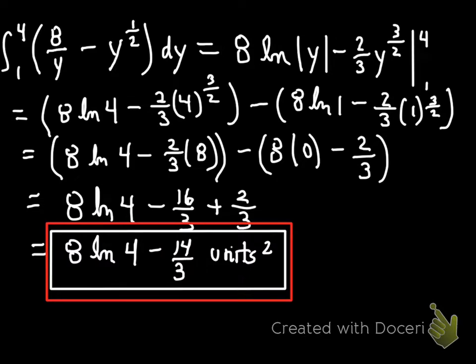So you've seen one example here of taking the top curve minus the bottom curve. This example, a right curve minus a left curve, and the limits of integration are y's. The integrand is written in terms of y, and of course I'm integrating with a dy. Those are the 2 types of challenges you will get, and that is kind of the nuts and bolts of finding the area of enclosed regions.